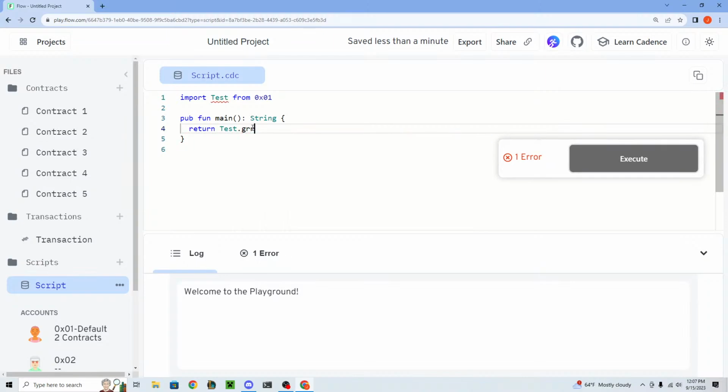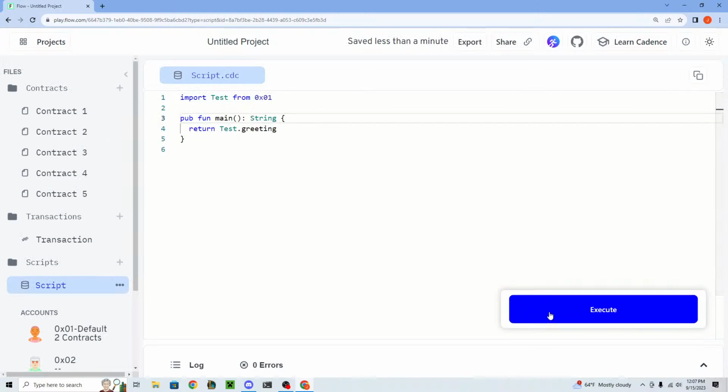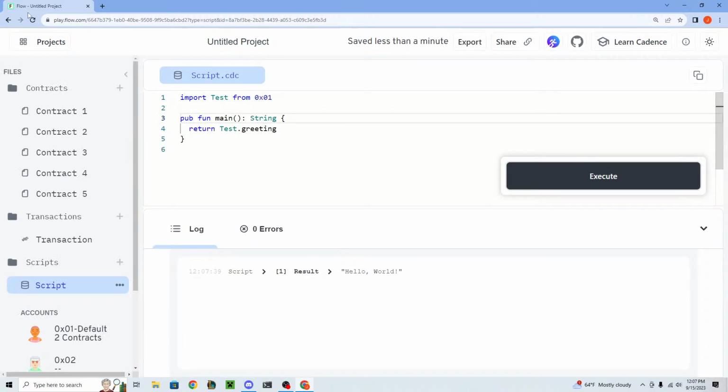Usually it should pull it up, but I guess it's not. I'm not exactly sure why it's giving that. It's just Playground being stupid. But if we execute that, if I just refresh the page and execute it, we can see that it returns hello world. So it works pretty well.